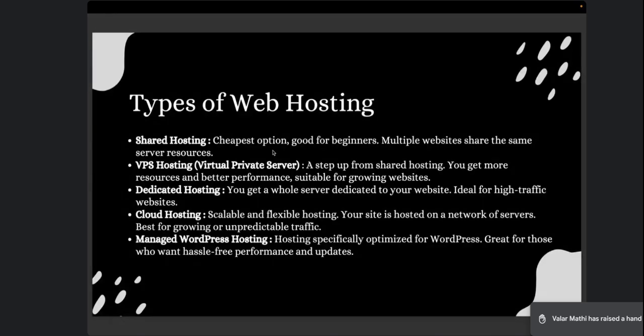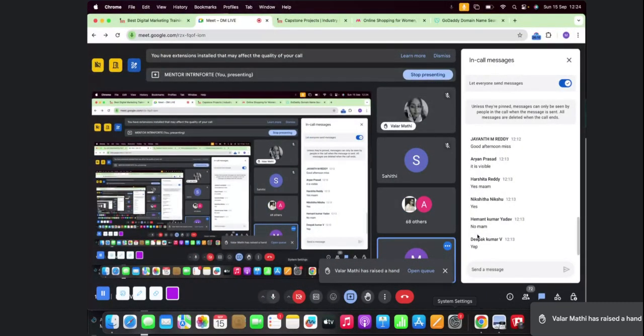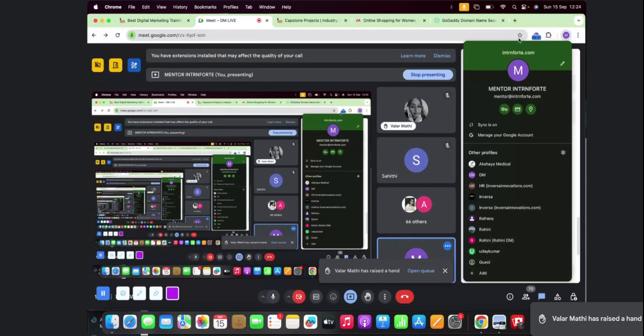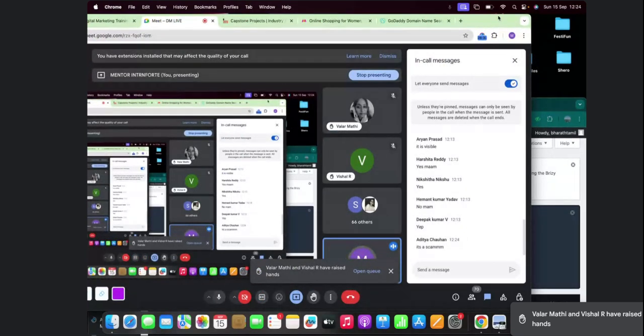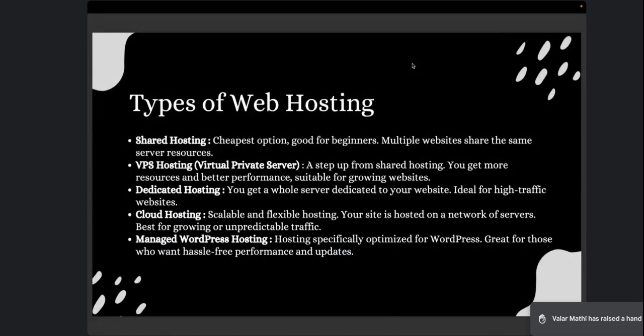For example, in the same laptop, you have multiple Google accounts, right? Similar to this, I'll show an example. In the same Google Chrome, I have these multiple profiles. These can be an example of something called a shared platform. Similarly, this is how shared hosting works. Suppose I buy a single server. In the same server, I will host maybe 5 websites or 10 websites.